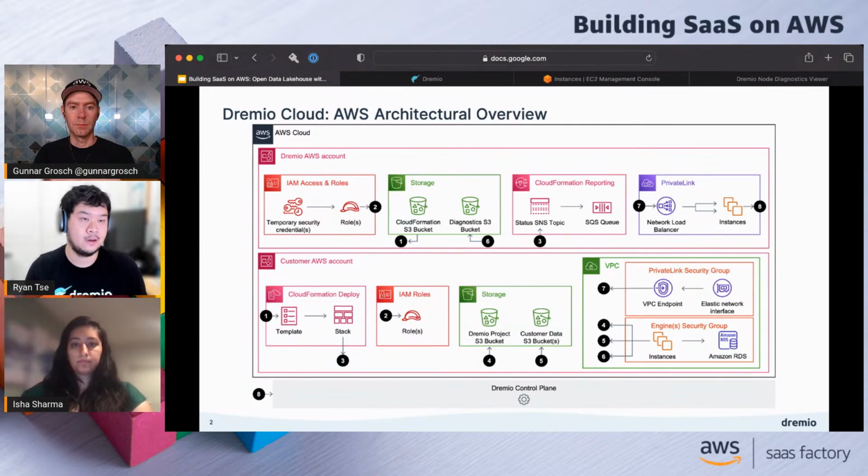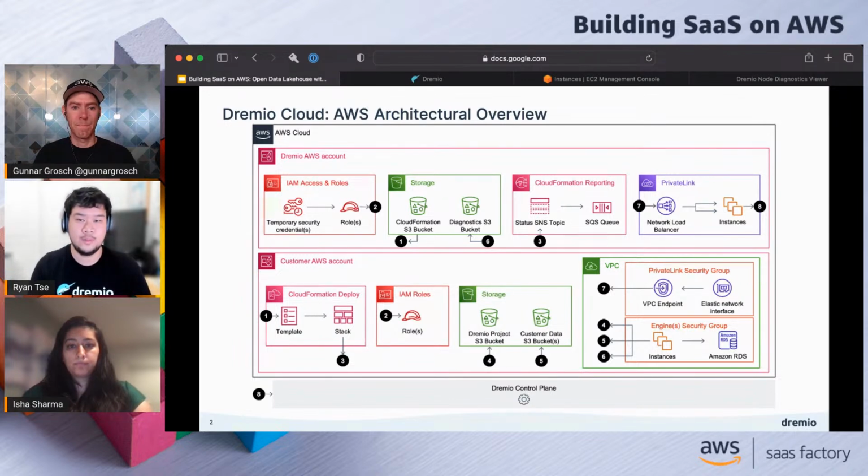Now, if we go back up here, we have this CloudFormation S3 bucket. This CloudFormation S3 bucket contains the CFT templates that we want our customers to run in their AWS account. This CloudFormation template is unique to each run, so there's additional sign-up related data that we store within it. When you run the CloudFormation template, it creates a stack in AWS. The stack has a number of checkpoints, I guess you could call them, which, if you follow the number 3, feeds into this SNS topic here.